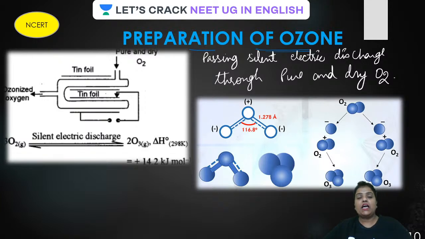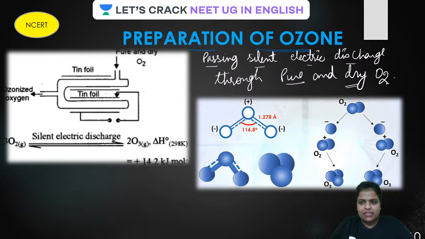Is that clear, guys? So, how is ozone prepared? It is prepared by passing silent electric discharge through pure oxygen. It should be pure because other byproducts may also form. And it should be dry. Electricity is there, so it has to be dry. Is that clear? Through oxygen.